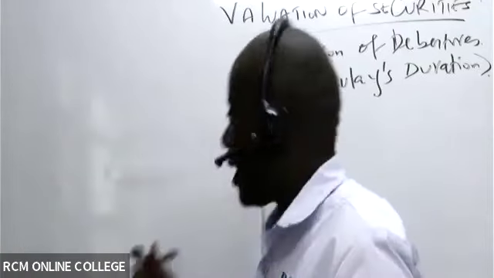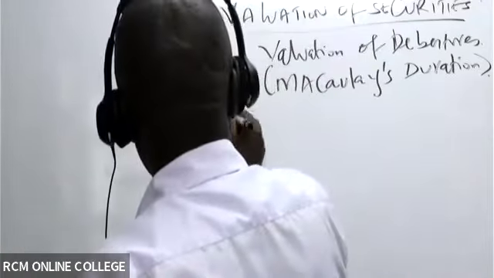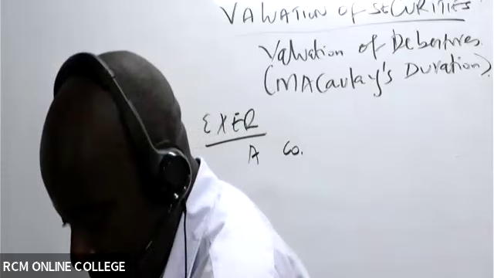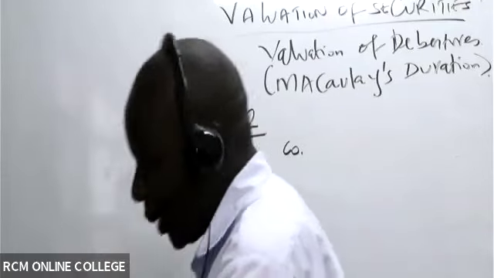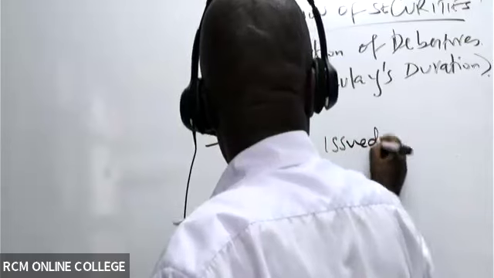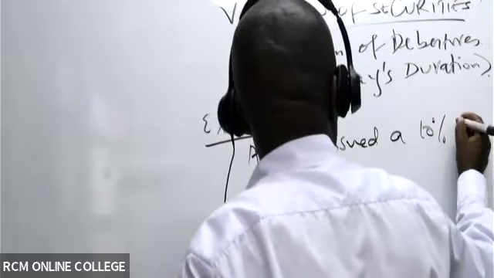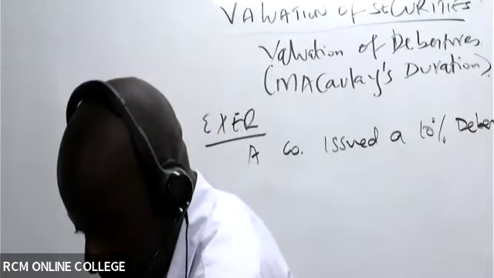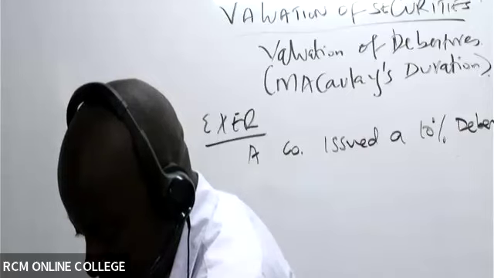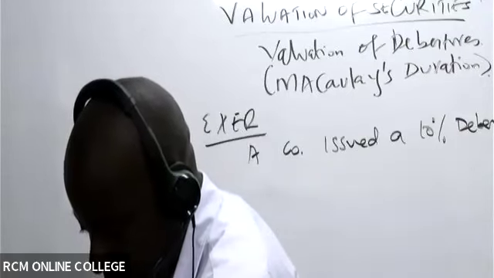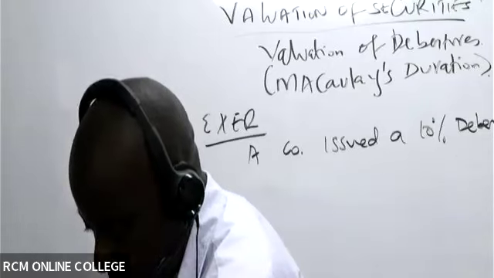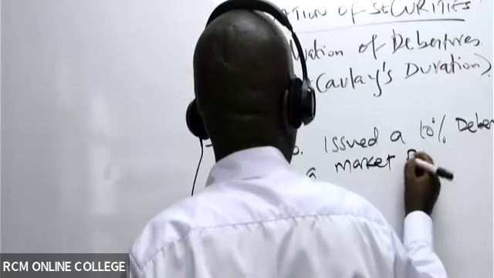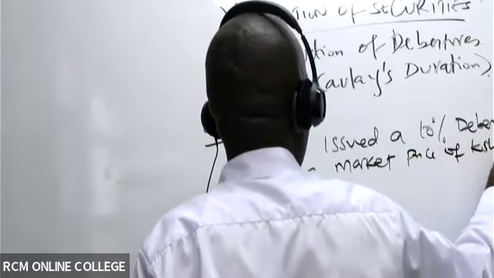All right. So we are told here that a company, so an exercise here, we are told a company issued a 10% debenture at a market price of Kenya shillings 92.